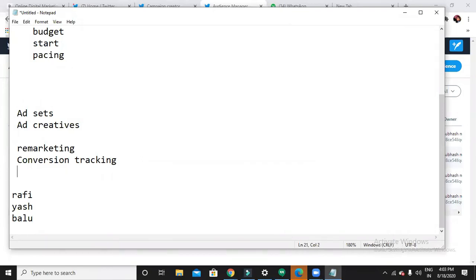Conversion tracking means I want to track the conversions that happen in my website through Twitter. In Facebook also we have conversion tracking. In LinkedIn also we do have a conversion. In Google Ads also we have it. Every advertisement platform has this feature. Why? That's a very important feature, no?